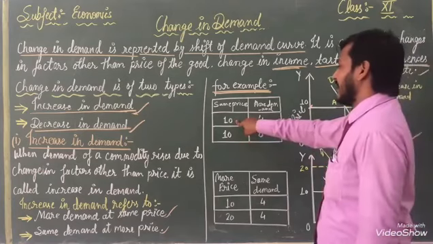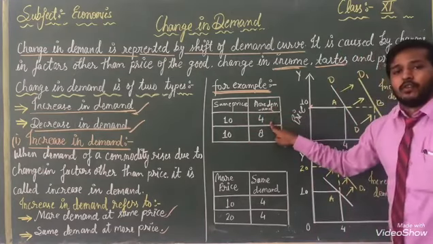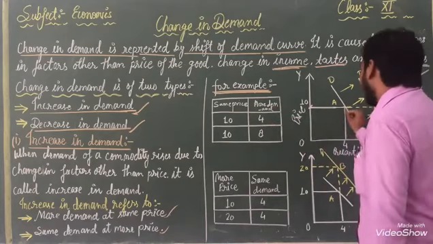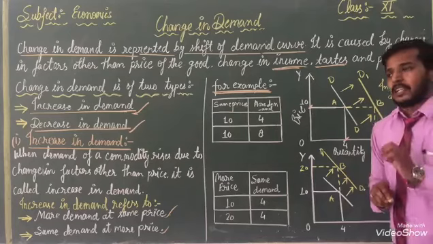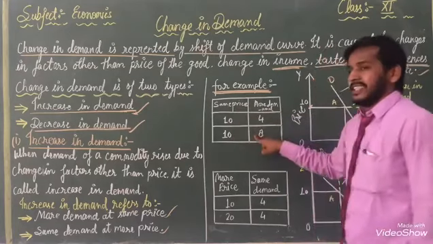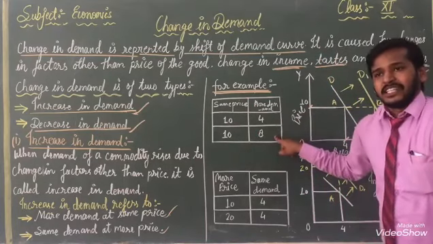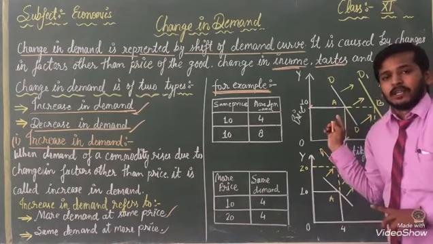When price is 10, then our demand is 4 units, so we have made here 4 units. Next, when our price is the same and demand is increased from 4 to 8 units, we will also show it on the curve.